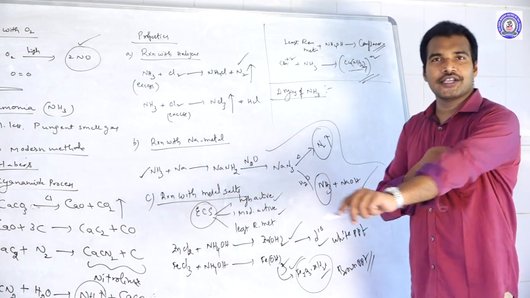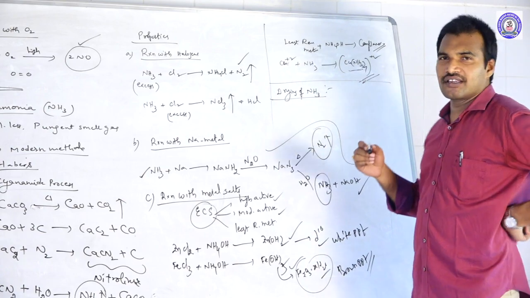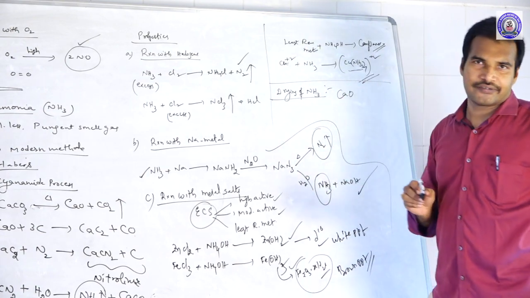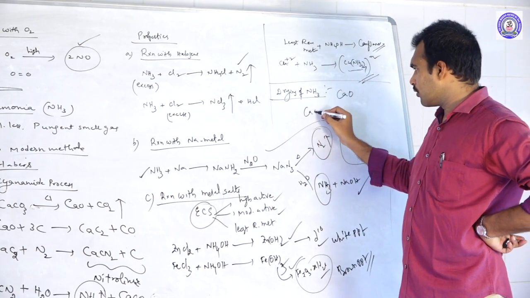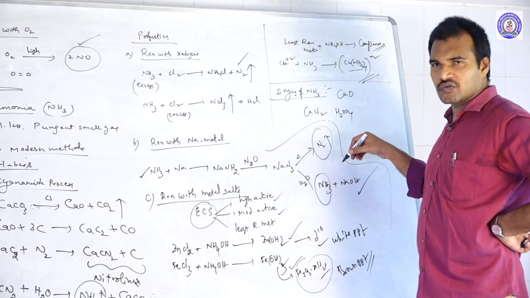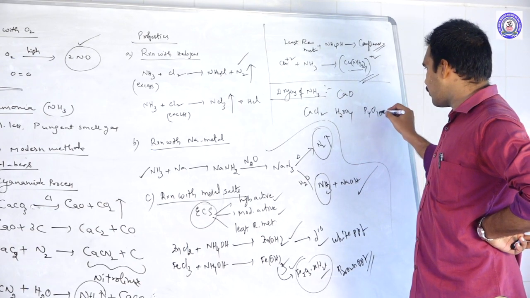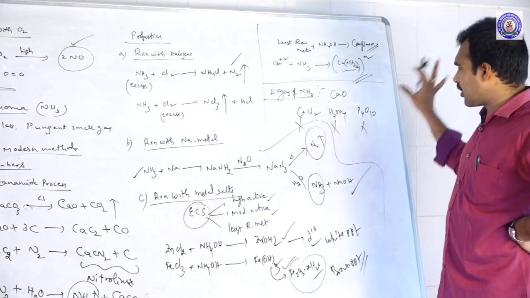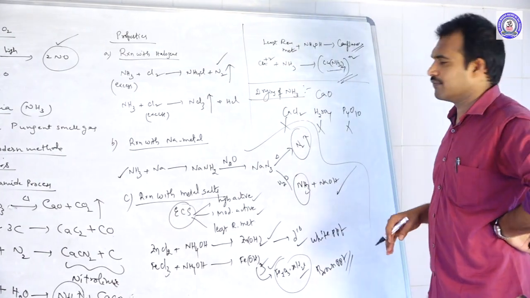No. Yes, you can remove the water by using calcium oxide. Not CaCl2, not concentrated H2SO4, not P4O10. We should not use any one of these three. What is the reason? Why?